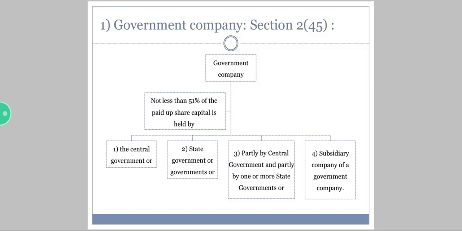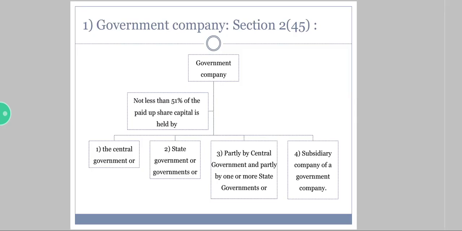Partly paid by central government and partly by one or more state government. Fourth one, subsidiary company of a government company. If there is a company and it's said that the company is a government company, the central government or state government or governments, partly by central government or partly by state government, should have not less than 51% of the paid up share capital in the other company to be called a government company.